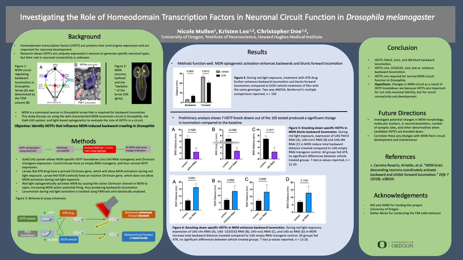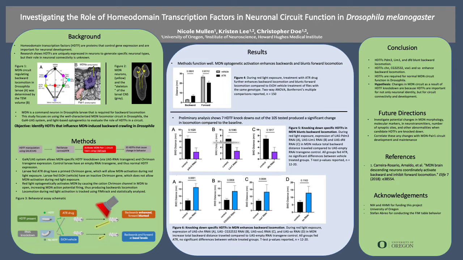Analysis of the data reveals 7 HDTF knockdowns out of the 105 tested that produced a change in MDN-induced backward locomotion compared to the baseline. Figure 5 shows 3 HDTF knockdowns, represented by the purple bars, that blunt backward locomotion compared to the control larvae shown by the black bar. These HDTFs are PDM3 in panel A, LIM1 in panel B, and DFD in panel C.